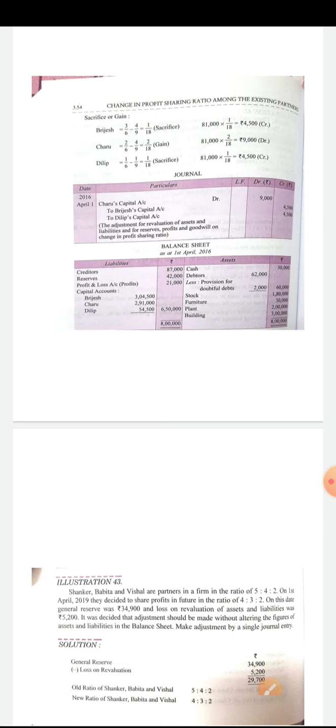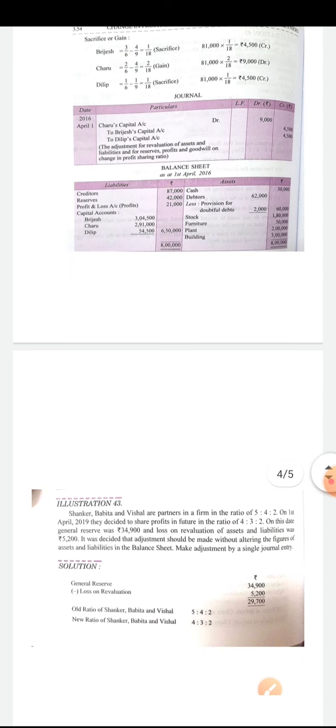In case of Charu, gain of 2/18, then 81,000 into 2/18, the amount is rupees 9,000, and Charu's account will be debited with rupees 9,000 because there is a gain to Charu. In case of Dilip, 81,000 into 1/18, rupees 4,500 credit. Dilip's capital account will be credited because he is sacrificing his share. So the net entry will be Charu's capital account debit 9,000 to Brijesh's capital 4,500 to Dilip's capital 4,500.